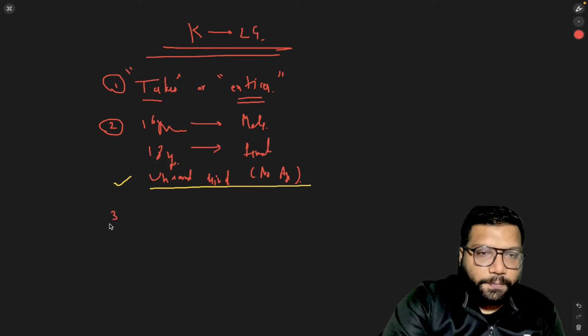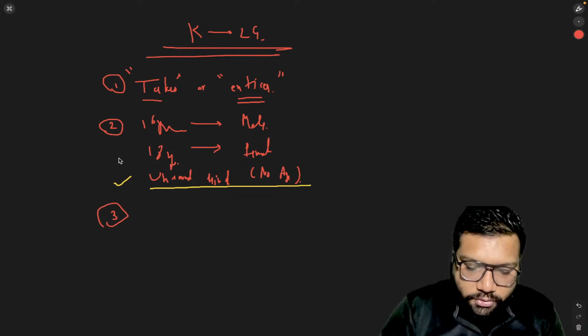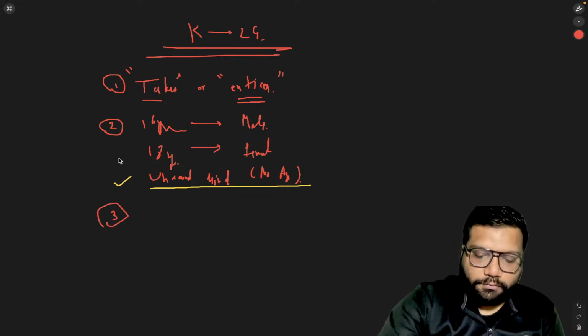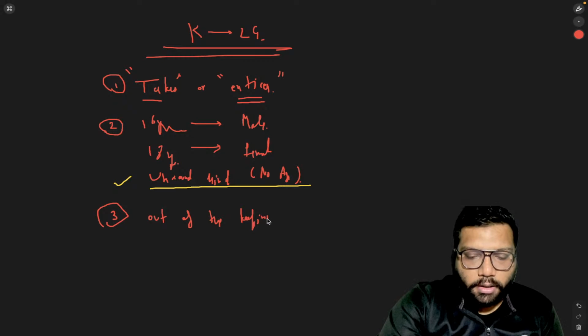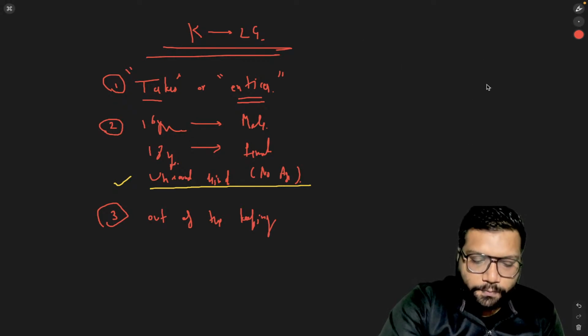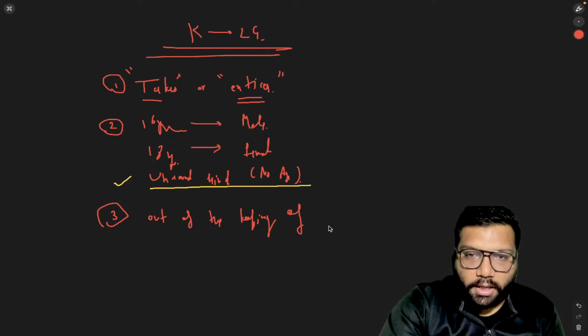Going forward, the third essential: out of the keeping of lawful guardian.